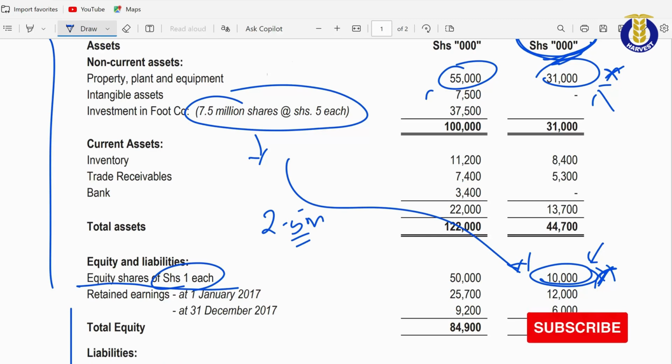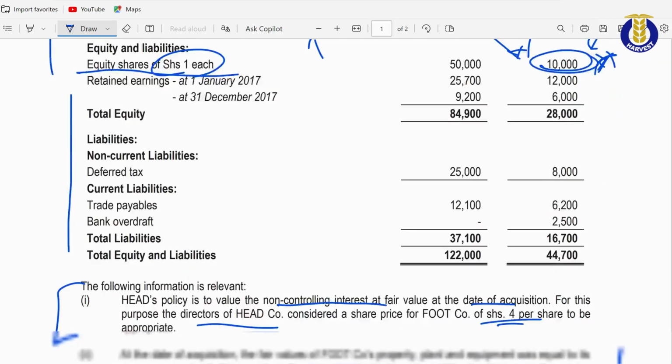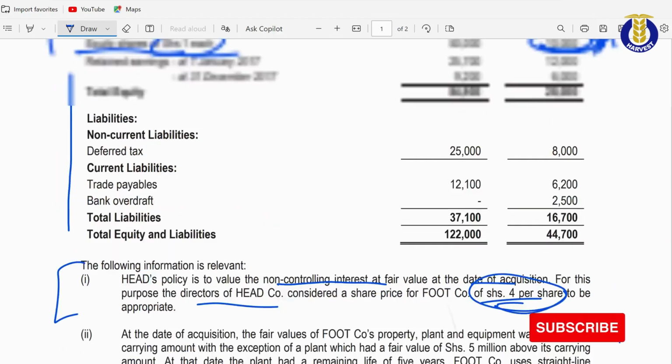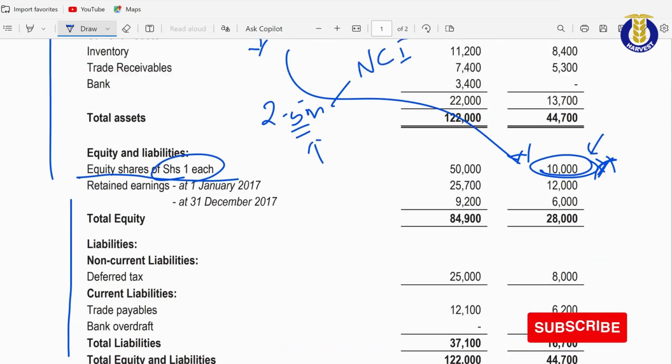Of course, 2.5 plus 7.5 gives you 10 million. So the NCI is holding the remaining 2.5 million shares. According to our Roman 1, each share is valued at 4 shillings. So we do the math, 4 shillings times 2.5, that is automatically 10 million.